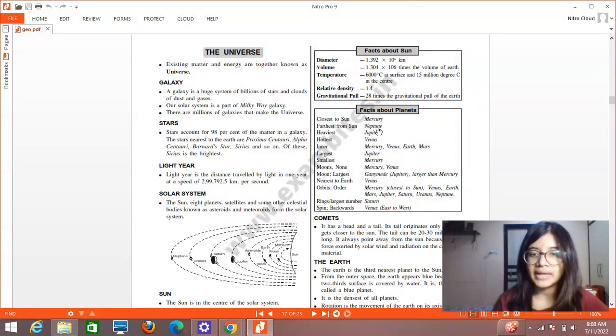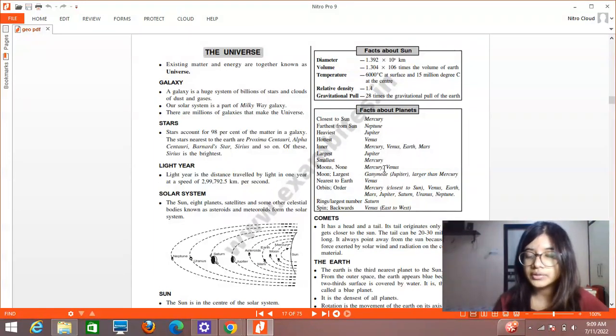Then facts about planets. Closest to the sun, as we all know, is Mercury, and farthest from the sun is Neptune. Heaviest is Jupiter. It's obvious because it is the largest planet in the solar system. Then hottest is Venus. Mercury, Venus, Earth, and Mars are known as inner planets because they are located closer to the sun. Whereas largest is Jupiter, smallest is Mercury.